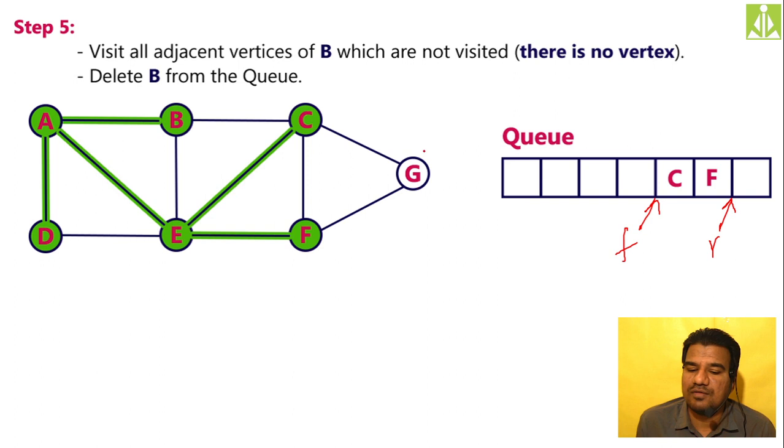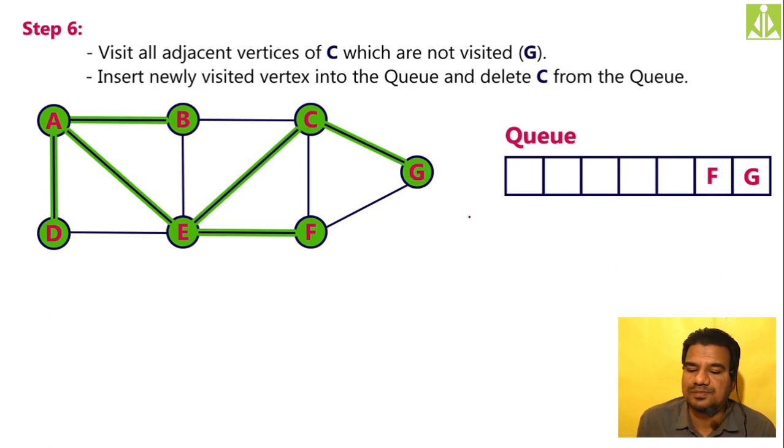For C, I have only one adjacent, that is G. So I have to visit this G, push this G over here and mark this path as well, like this. And delete this C from the queue because it is not having any more nodes to be visited. So after deleting C and inserting G, your data structure will become like this. Over here my front, over here my rear.